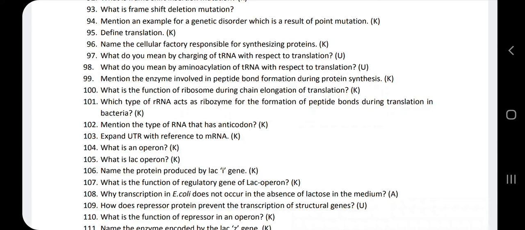Next question, why does transcription in E. coli not occur in the absence of lactose in the medium? In E. coli, transcription is not going to occur when lactose is absent in the medium, because if there is no lactose in the surrounding of the E. coli, then the repressor protein is going to bind to the operator region.